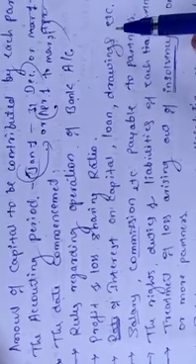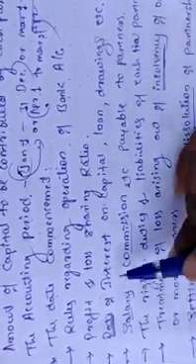Next one, rate of interest on capital, loan, drawings, etc. When you have mentioned the rate, in that time only you are going to take the interest on capital, loan and drawings. Otherwise you need not take any interest on the capital, loan and drawings.